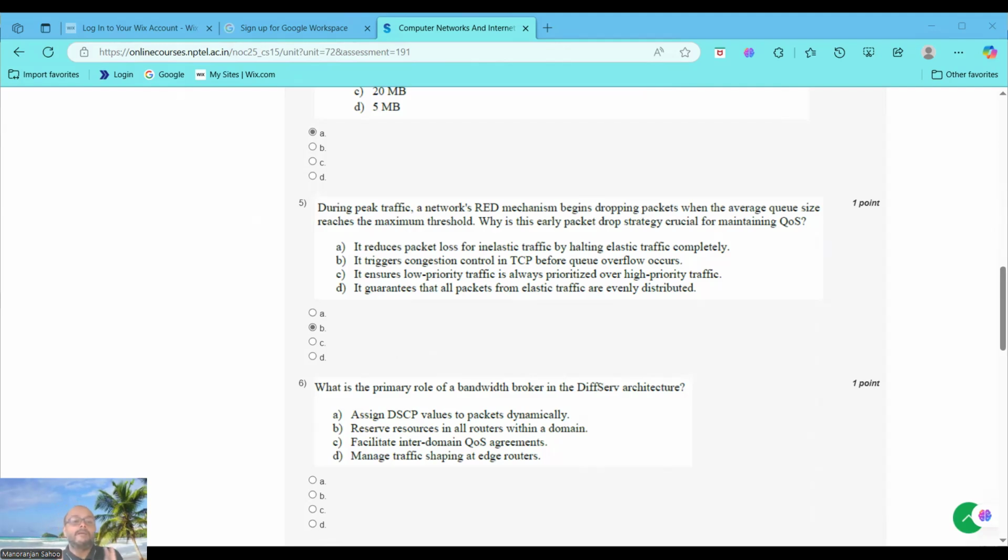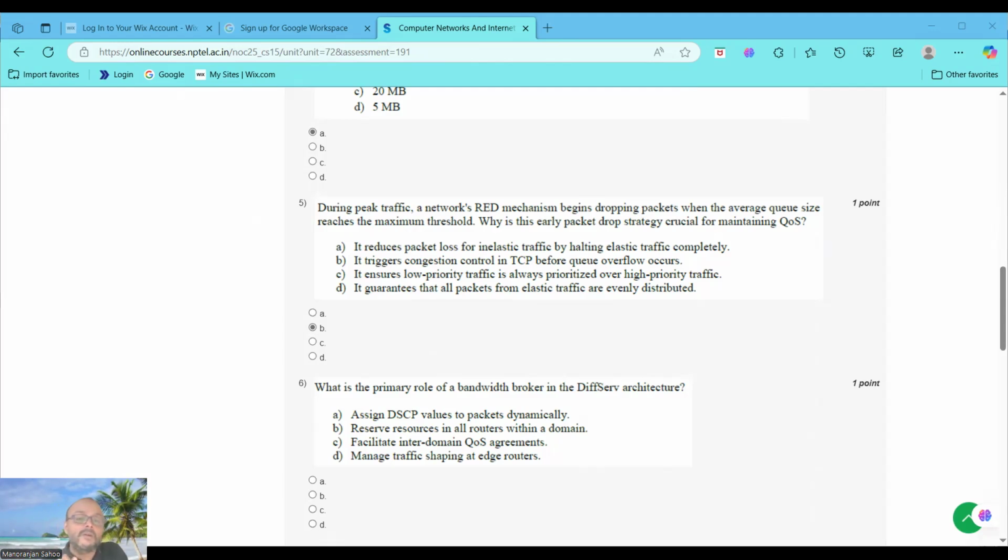See, RED, random early detection, you can see in lecture number 34. Random early detection drops packets probabilistically as the queue size approaches the maximum threshold to prevent congestion. Its purpose is to signal TCP sources to reduce their sending rates, via congestion control window reductions, before the queue overflows, avoiding tail drop and maintaining quality of service. Option 1 is incorrect because RED does not halt elastic traffic completely or prioritize inelastic traffic explicitly.